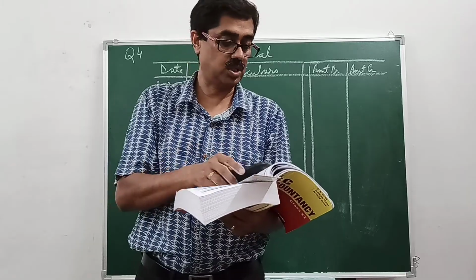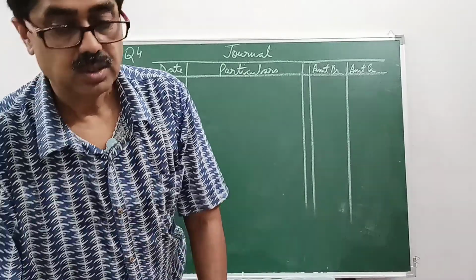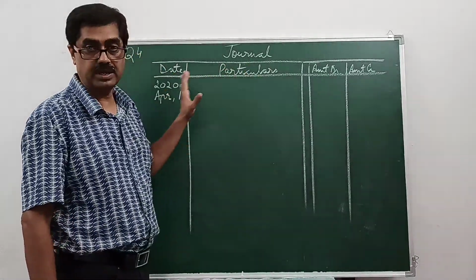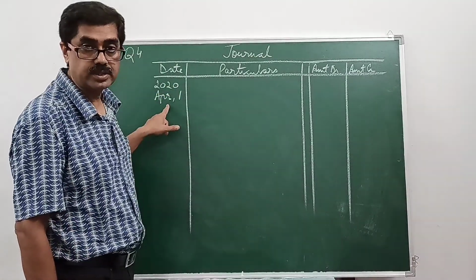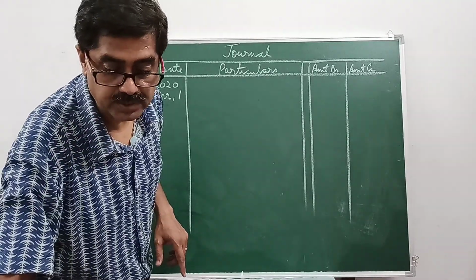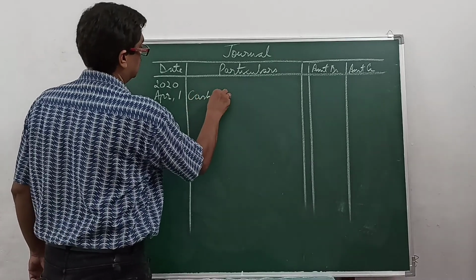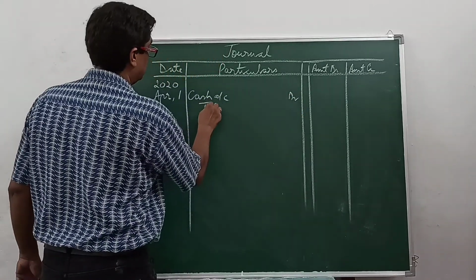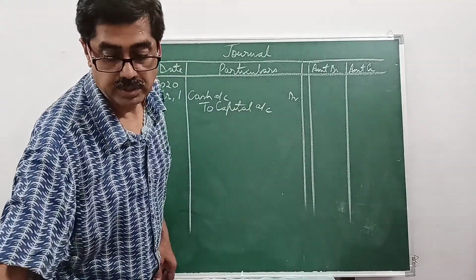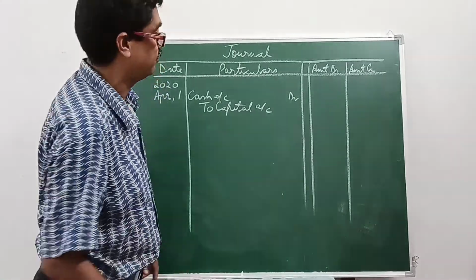We will do this in question number 4 on page 5.62. On a fresh page, you will draw the journal. Date, particulars, amount, the same format will be there. The date on which the transaction takes place, 2020 April 1st. We have commenced business with cash. Entry will be cash account debit to capital account. Debit what comes in, credit the giver, proprietor. Proprietor is Hari Shankar and Company, 50,000.